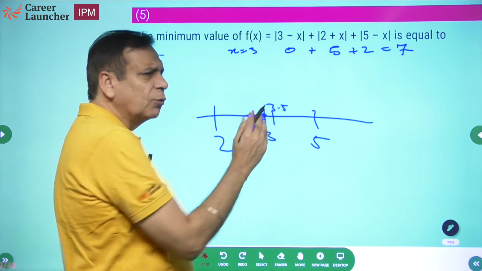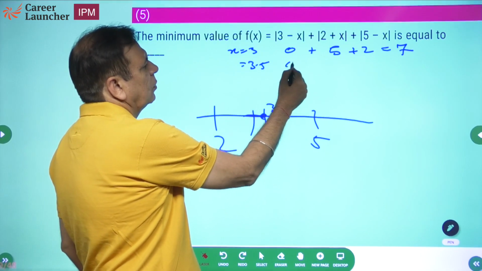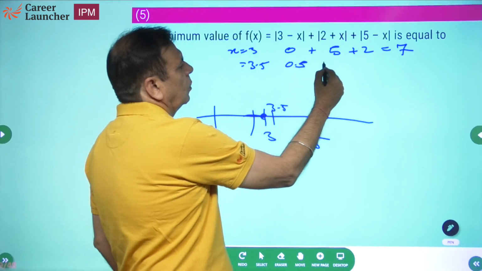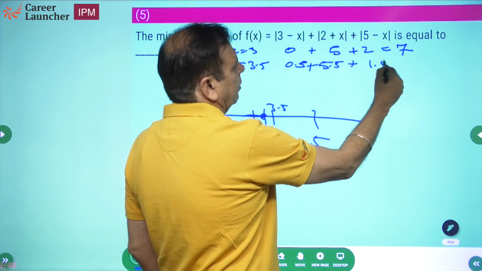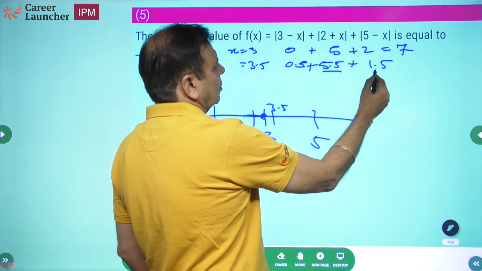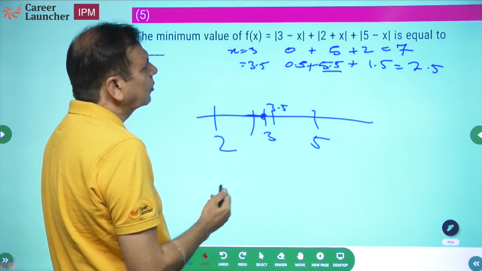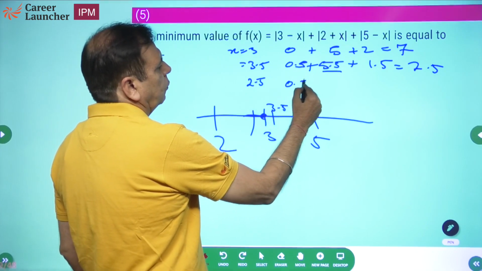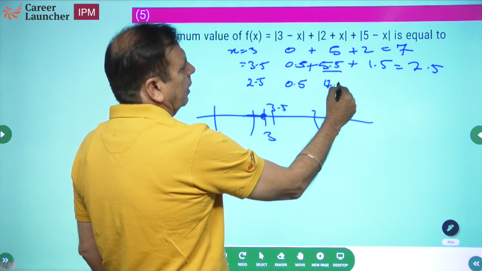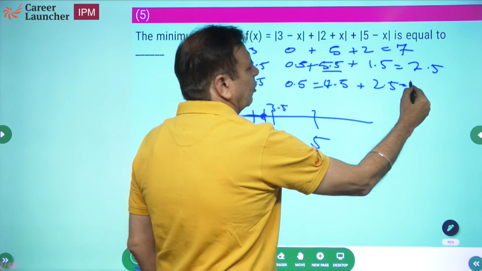3.5 पे डालते हैं, 2.5 पे देखते हैं कहाँ पे आता है. If x is equal to 3.5, 0.5, 5.5 plus 1.5. कितना हुआ? 5, 6, 7.5. Even 2.5 should be the same. Because if I take 2.5, 0.5, 4.5, 2.5 equal to 7.5.